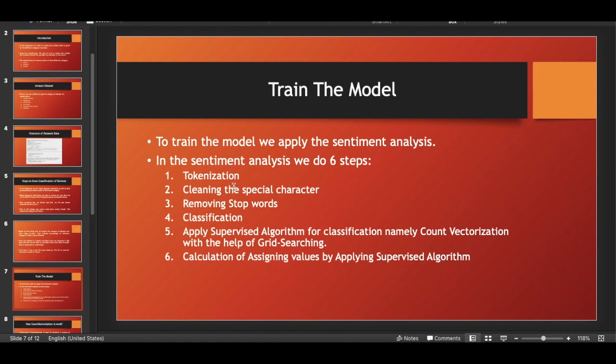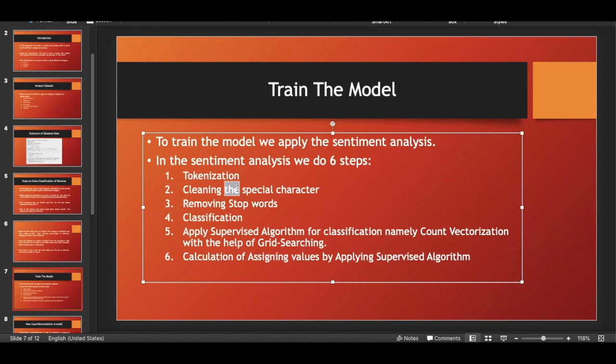Tokenization means it separates all of the line data into one row of data, and cleaning the special characters means removing question marks and commas. Then removing the stop words. Then classification. This classification is done by the supervised algorithm named count vectorizer with the help of grid search.